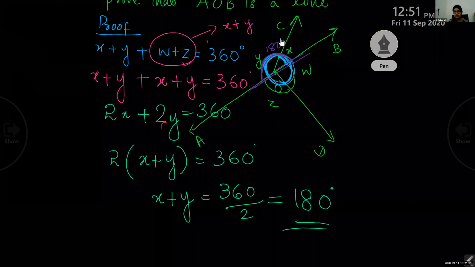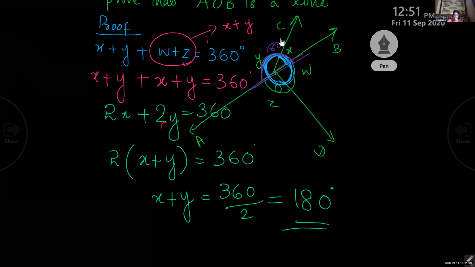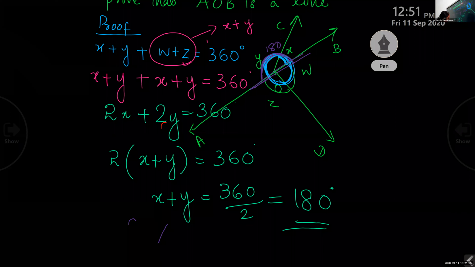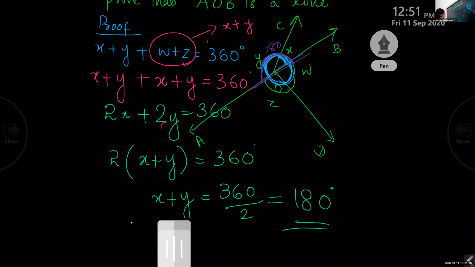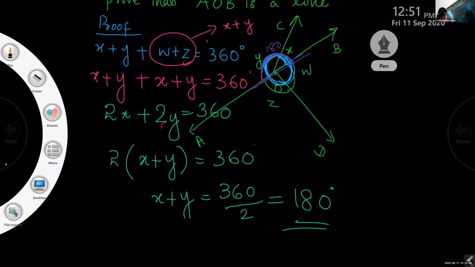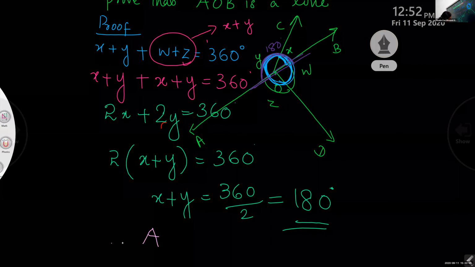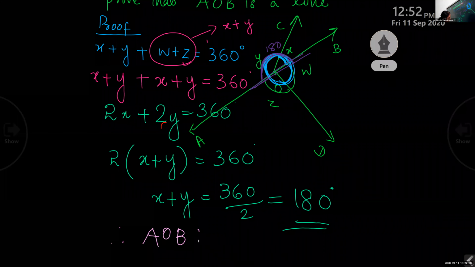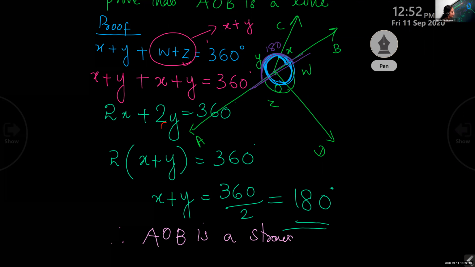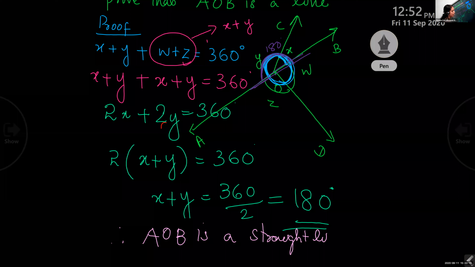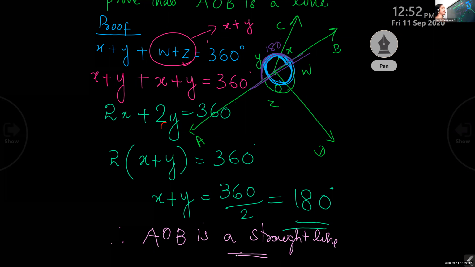What we have to prove? AOB is a straight line. Line AOB is a straight line. So therefore AOB is a straight line. I'll use some other ink. Okay, children. Therefore AOB is a straight line.